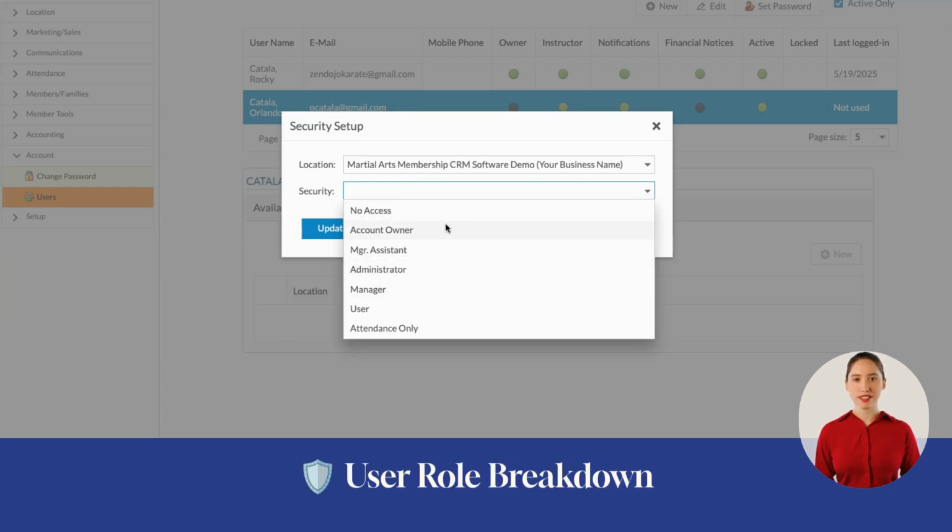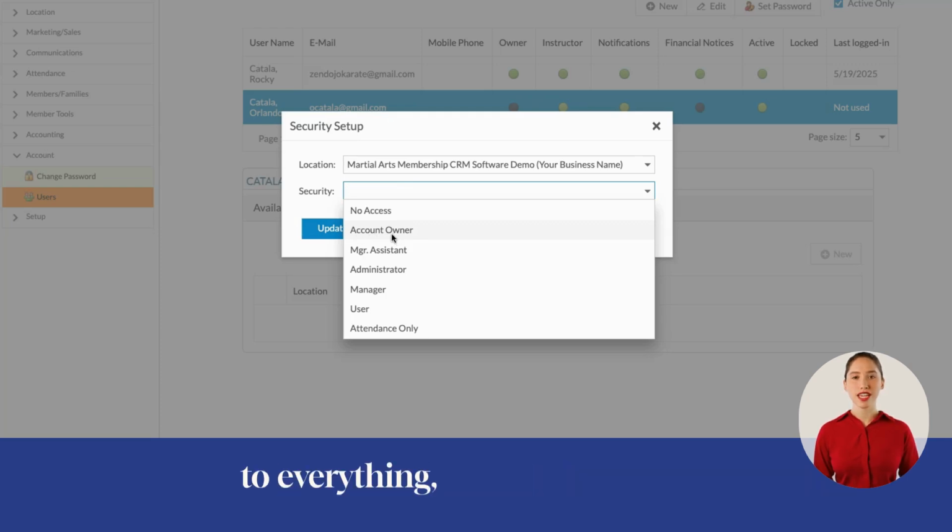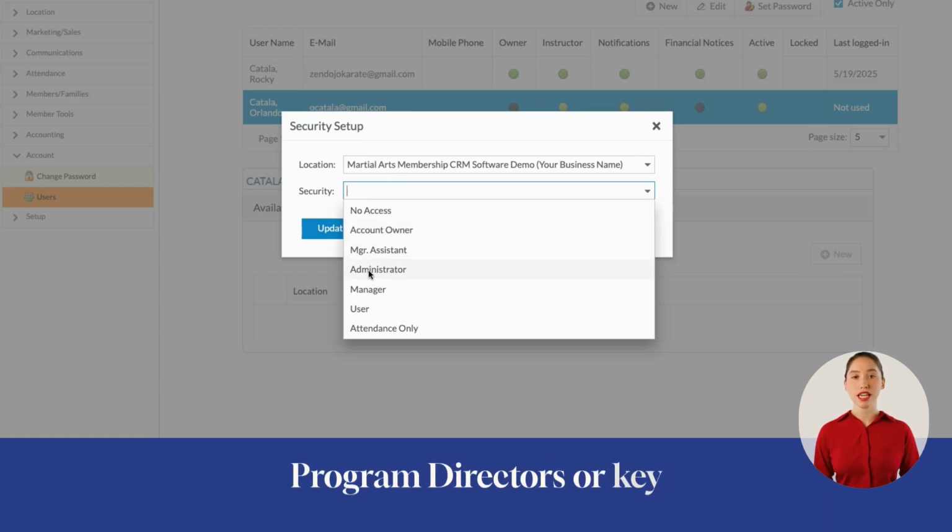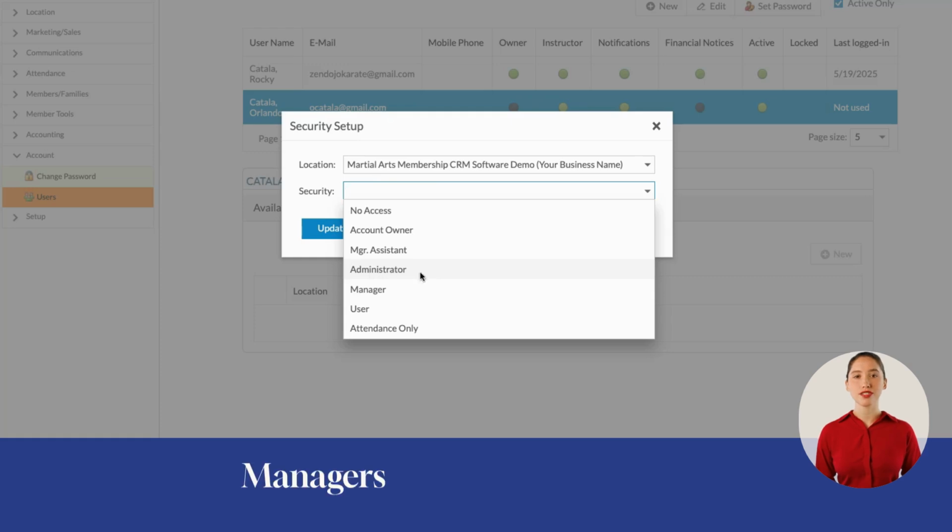User Role Breakdown. Here's a breakdown of the available security roles. 1. Account Owner. Only one account owner is allowed. This role has full access to everything, including software billing and account management. 2. Administrator. Administrators have full control of the software, ideal for program directors or key personnel managing operations. 3. Manager. Managers can see financials and work directly with member accounts, but cannot view software billing info. Add new school locations. Adjust global system settings.